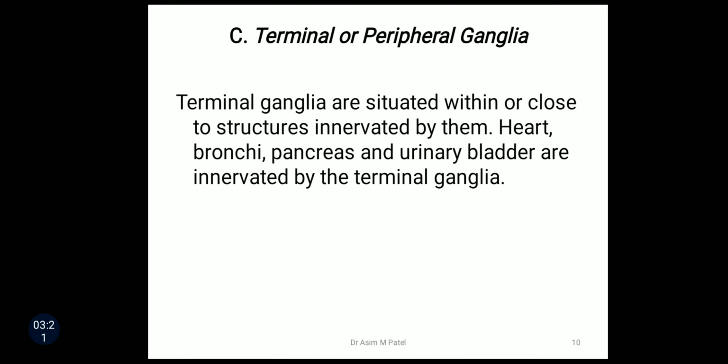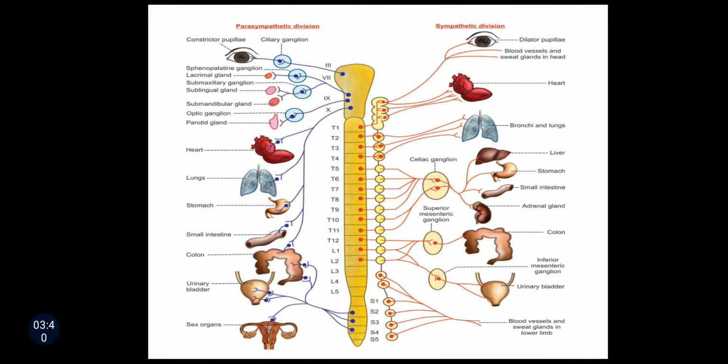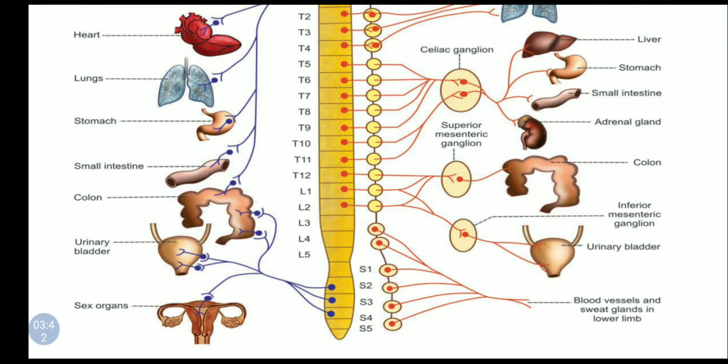Then third one is terminal or peripheral ganglia. Terminal ganglia are situated within or close to structures innervated by them. Heart, bronchi, pancreas and urinary bladder are innervated by the terminal ganglia. Here you can see the terminal ganglia.